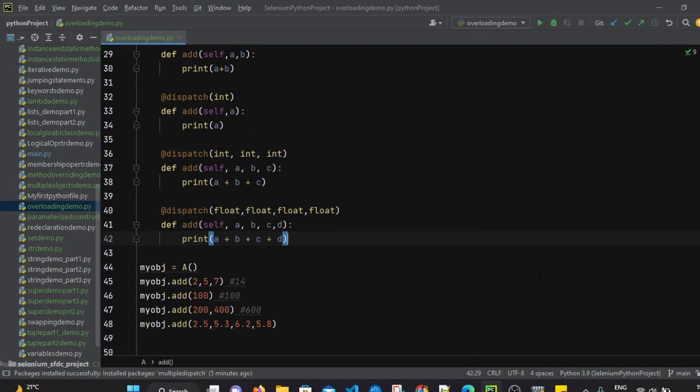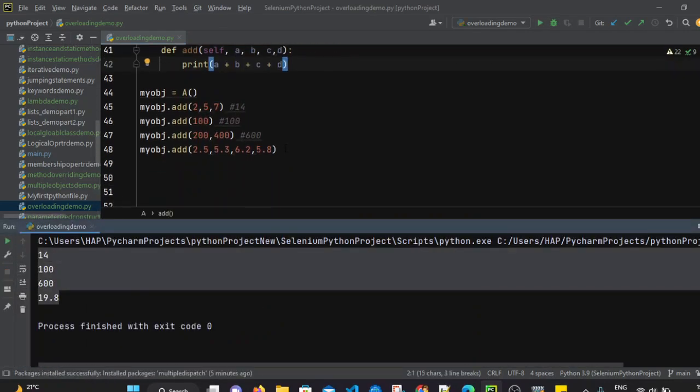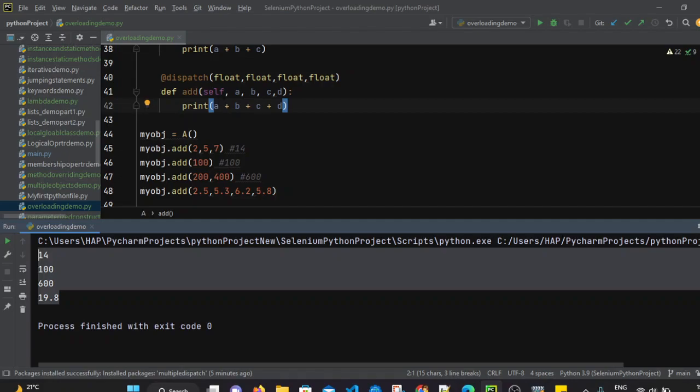Let's execute this file. So we can see the output here. So it performed the addition operation on 4 float numbers.